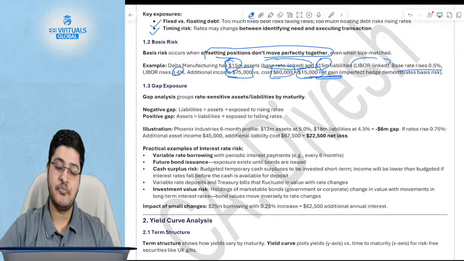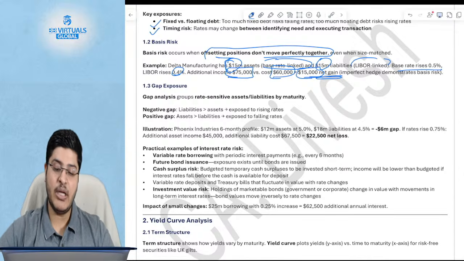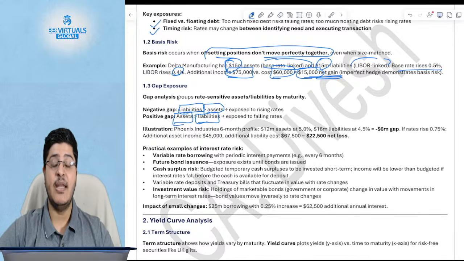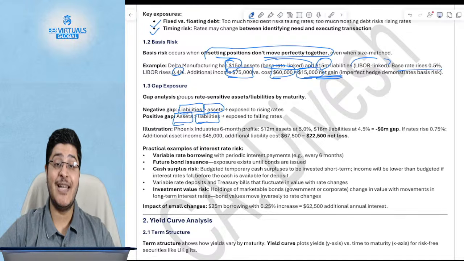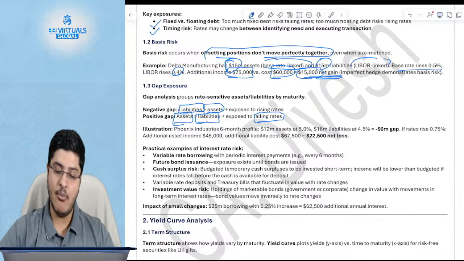Okay. Third one, this is if the assets and liabilities were both floating and they were both the same amount. But what if your liabilities are more than your assets? What if your assets are more than your liabilities? What happens then? If your liabilities are more than your assets, then you are susceptible to what? Then you are exposed to the scenario where your interest rate rises, because then you'll have to pay more on the liability. But when your assets are more than liabilities, then you are exposed to falling rates, because if the rates for assets fall, you will have more loss.